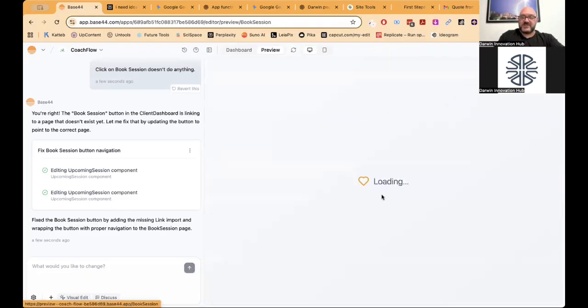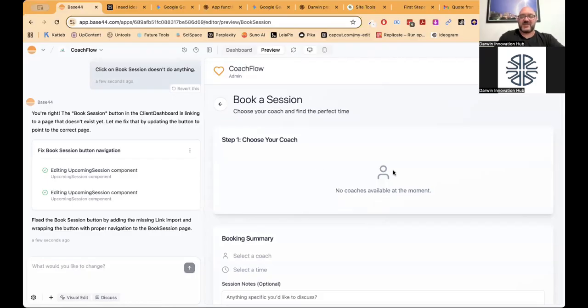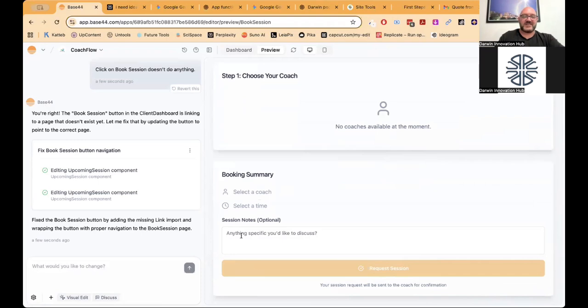There we go, book the session. Now it goes, choose your coach. So we can have a set of coaches in there we can choose from. Select the coach, select the time, put some notes in, request the session. So it's starting to build out our interactive booking, some kind of session booking tool with coaches. So you imagine you could replace something like Calendly with this. If you're paying $10 a month for Calendly, that could be one of the apps that you make for yourself.